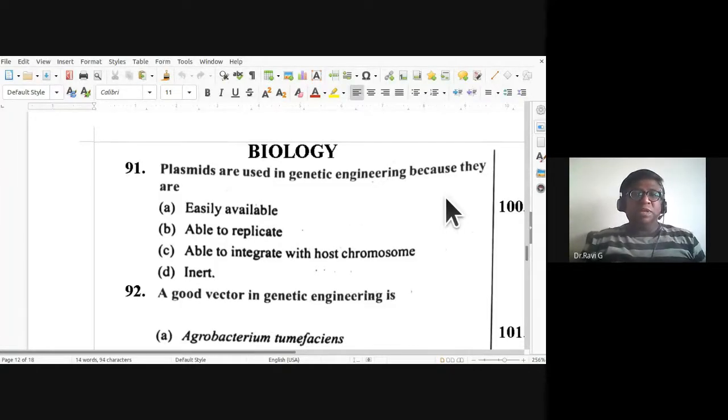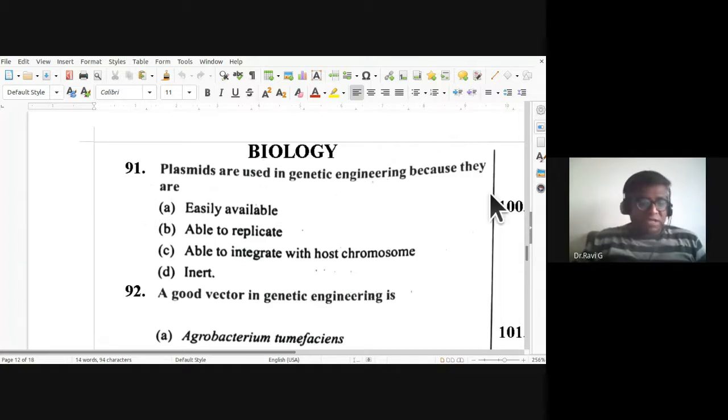Okay, dear students. So we'll start with today's mock paper discussion of NEET, where we have focused on biotechnology chapters and biomolecules, apart from other topics. But the main priority has been biotechnology applications as well as principles and processes and biomolecules. So let us begin with the first question.